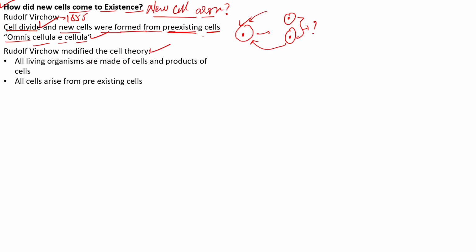And what do we know about this theory as of now? We can say that all the living organisms are made up of cells and products of cells. If we are using the term living organism, it means that they are made up of cells and the products of cells only. The second point that we have just studied is that all cells arise from the pre-existing cells. They do not arise spontaneously.